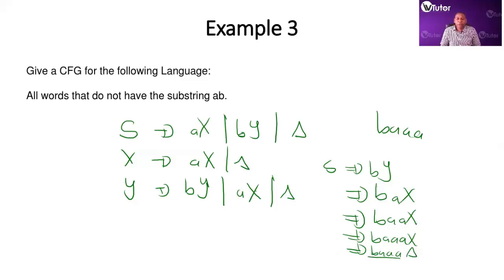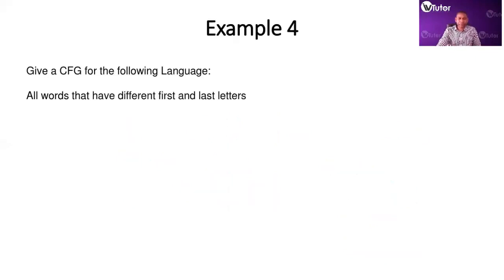So you can pause the video, play around with some of the words that are in the language and try to generate them from the given CFG. Right, let's look at the next one.